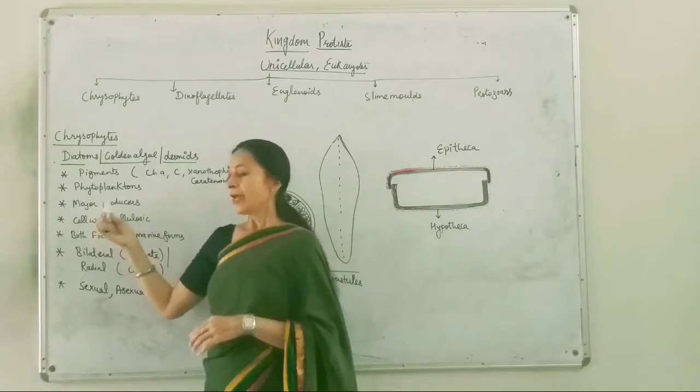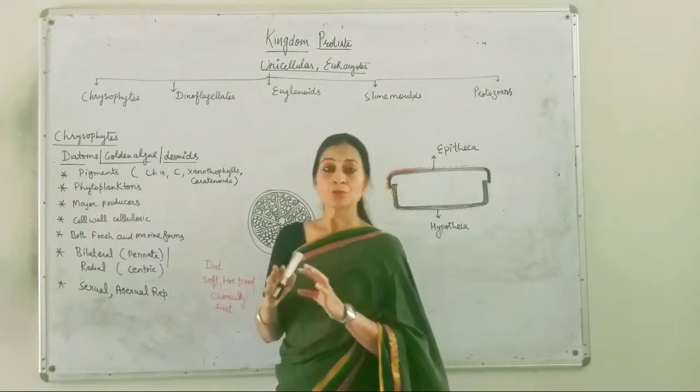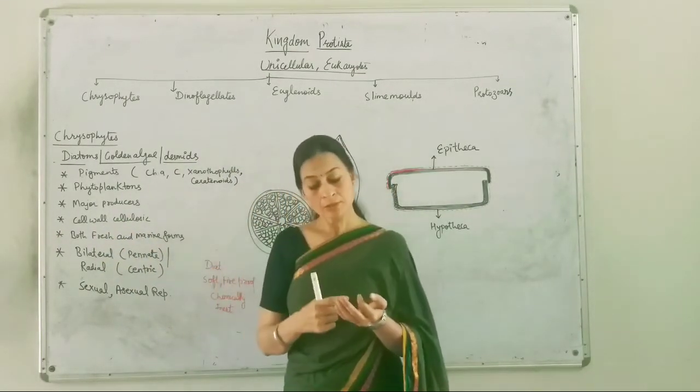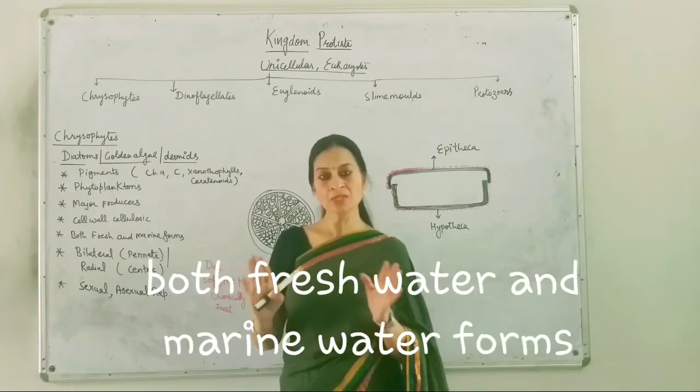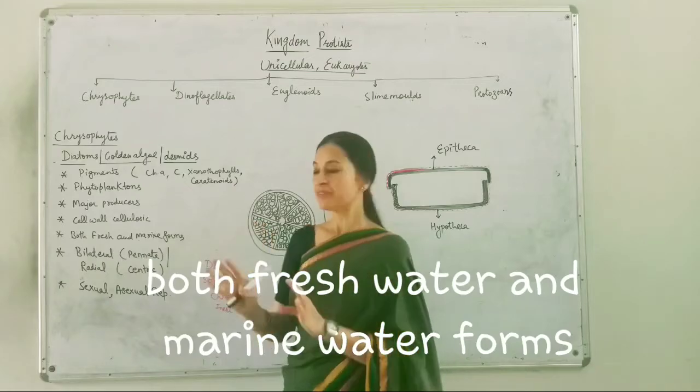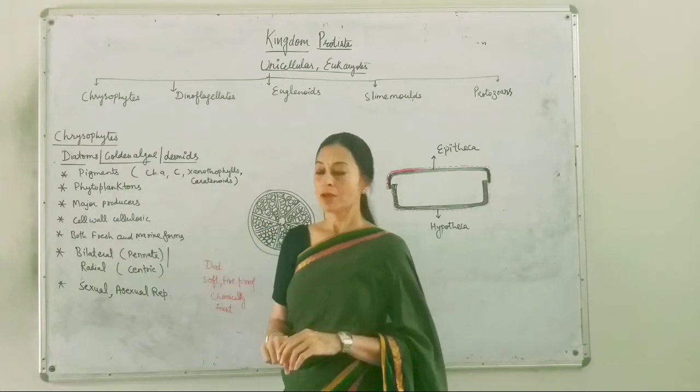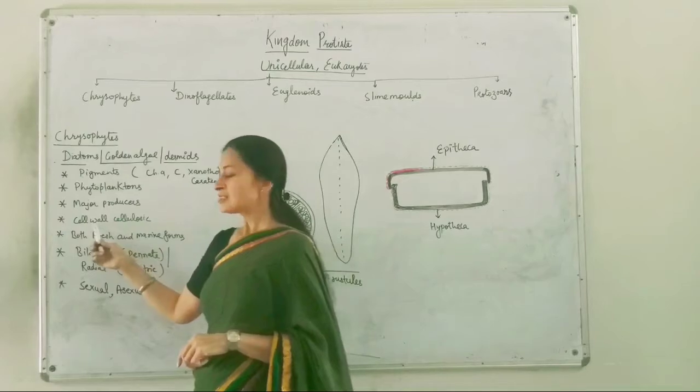Okay. And if we are going to talk about where you will locate them, so they are found both in fresh water and marine water. Both the type of life forms are present in chrysophytes. Then come to the cell wall.